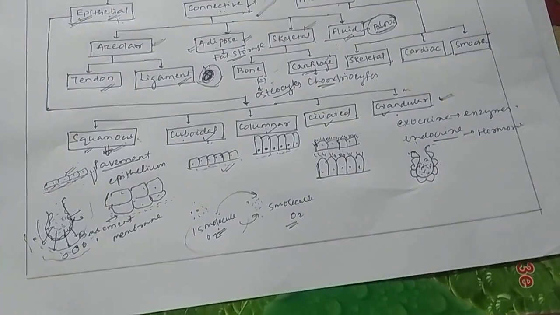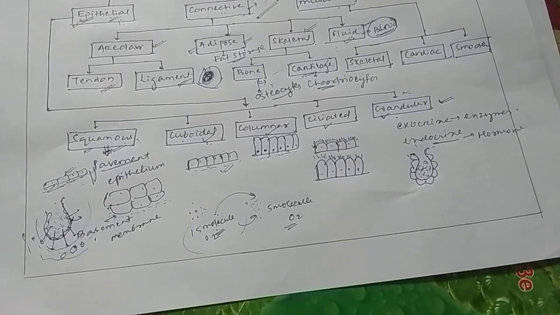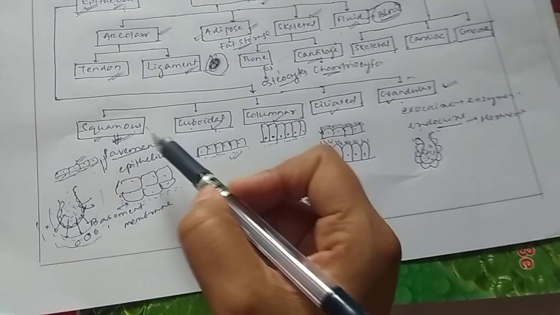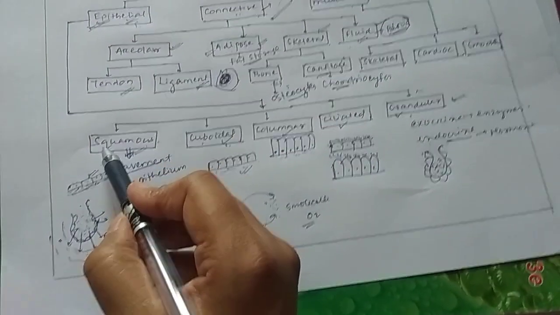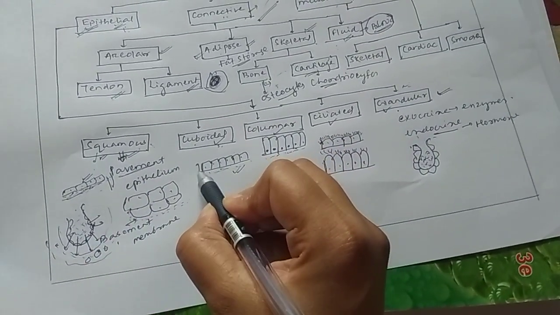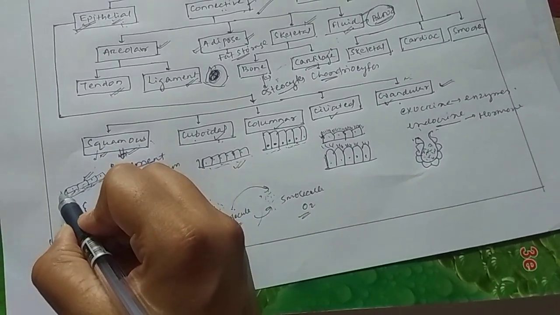Why does it happen through the squamous epithelium only, and not with cuboidal and columnar epithelium, you must be asking. I have already told you that squamous epithelium is the thinnest epithelium possible, right? Cuboidal has a certain width, but these cells do not have much width.